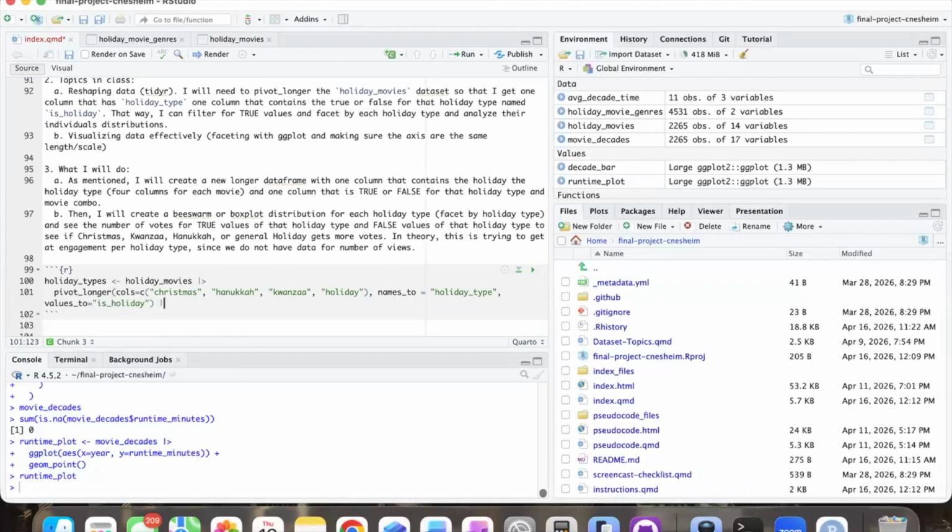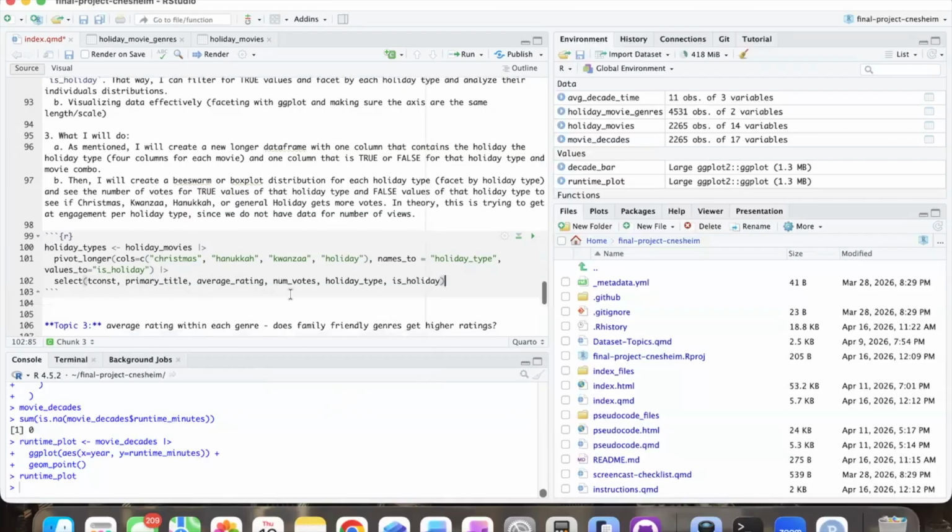And then we're going to select the columns: we want the key, the primary title, the genres. Actually, I don't think we want the genres. We want average rating, just in case we want to do some analysis with that. Number of votes for sure. And then holiday type. Oh, and is holiday. So we definitely want the two we've created.